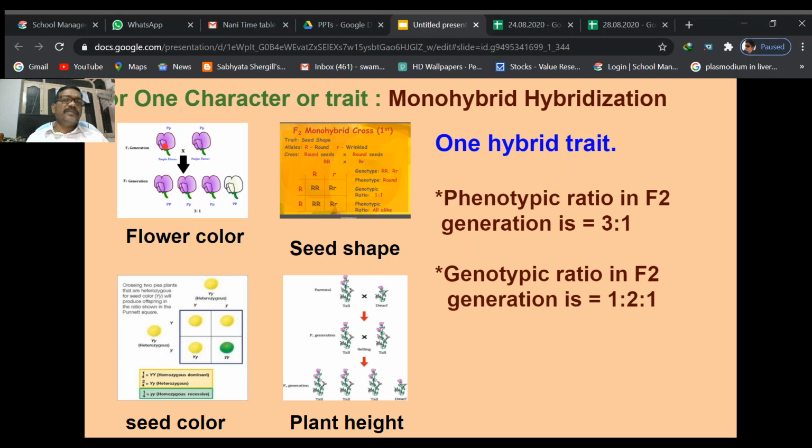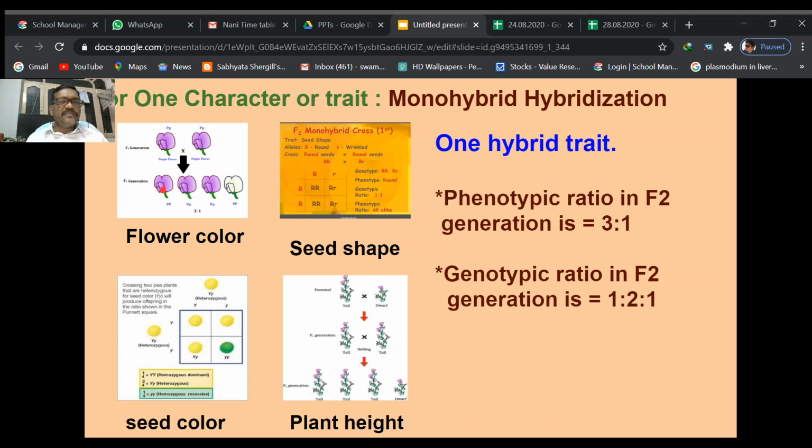So in the heterozygous condition, we can see capital P, small p, and if these two plants are self-pollinated, alleles are produced. Some alleles contain capital P, small p, capital P and small p. From these, in the F2 generation, these four plants are formed.